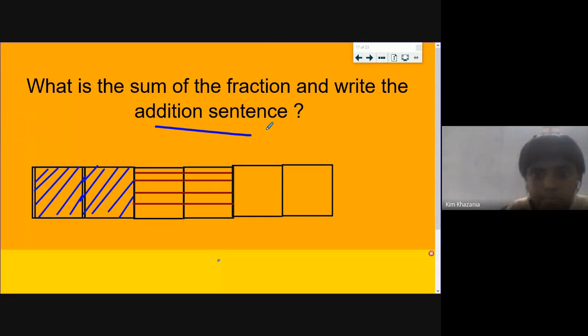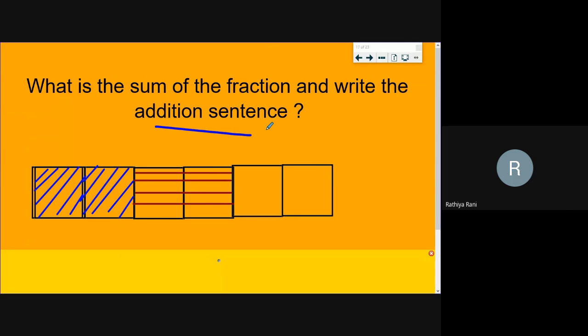No, ma'am. Okay, so just make it fast. Daksha, what about you? Ma'am, the screen is black. Okay, so please mute yourself. Just leave and join again. It will be okay. Write the addition sentence. So Kim, I'll give 30 seconds. Please do it fast. And I will be discussing the answer afterwards.